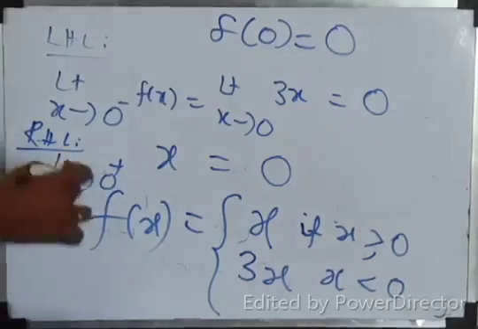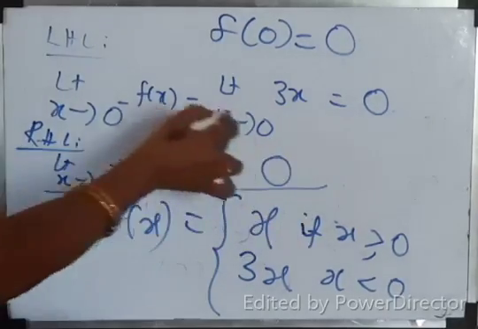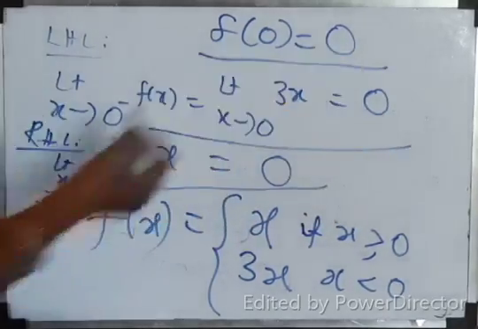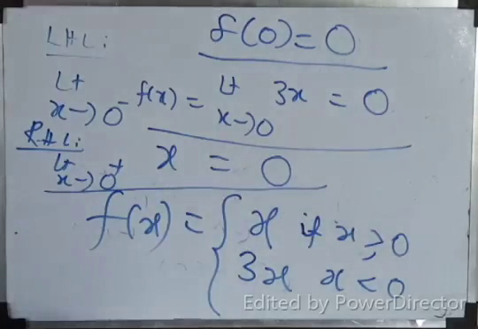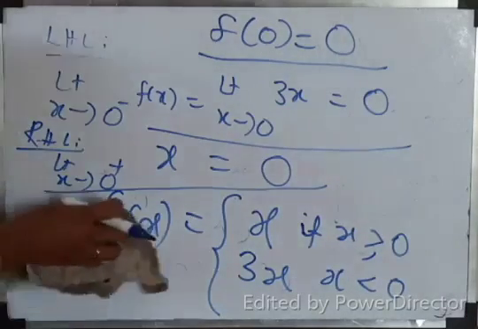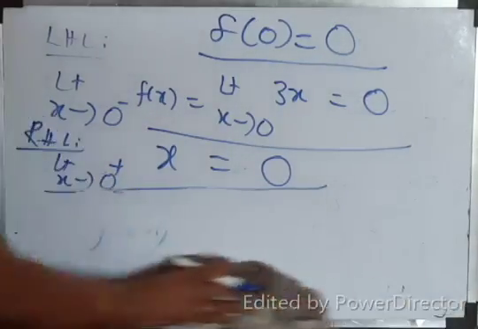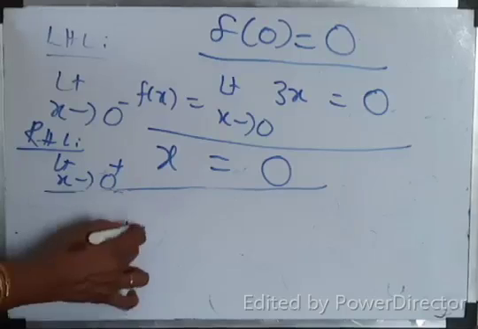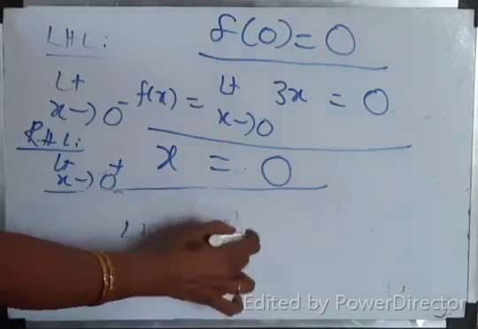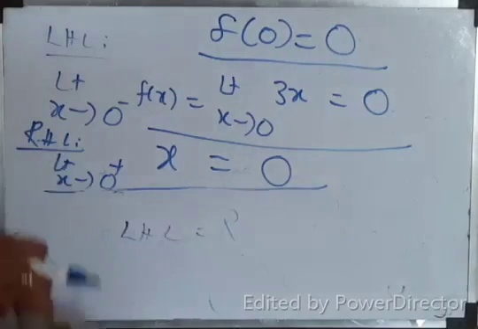So what will you conclude? RHL 0, LHL 0, f of 0, 0. Therefore, LHL equal to RHL equal to f of a. Therefore, the function is continuous.